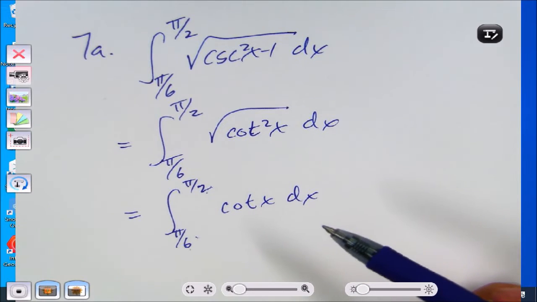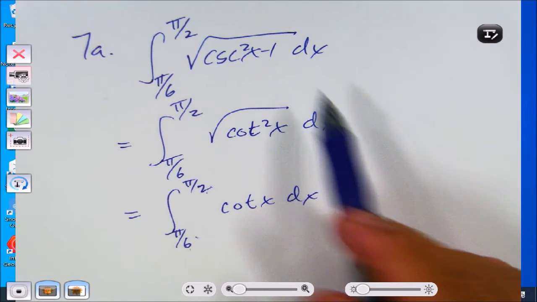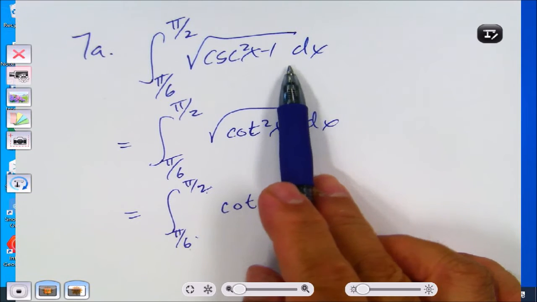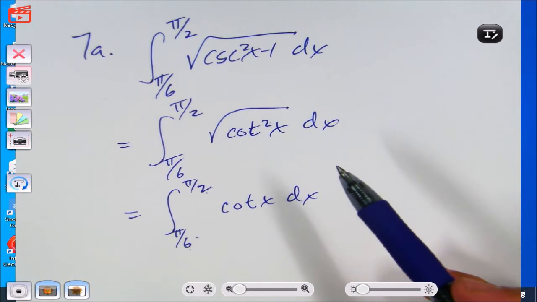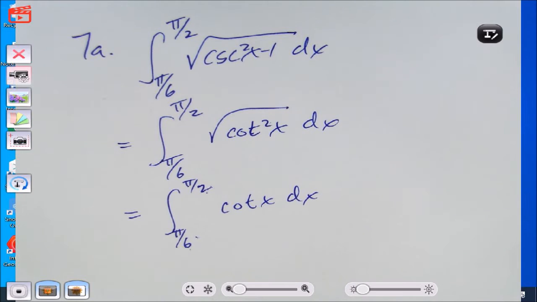What's that called when cosecant squared x minus 1 goes to cotan squared x? What kind of function? Pythagorean identity.